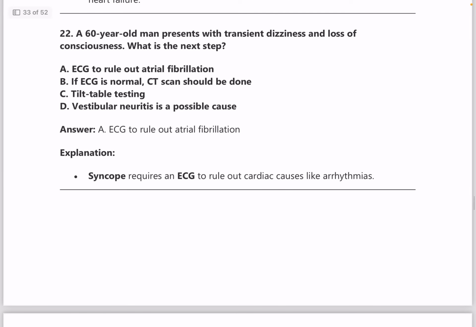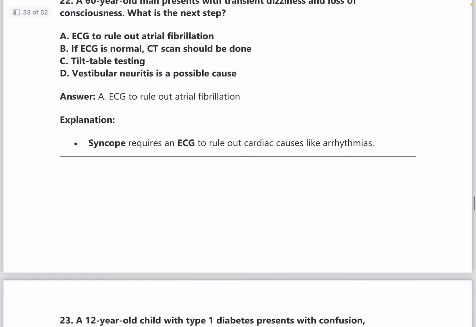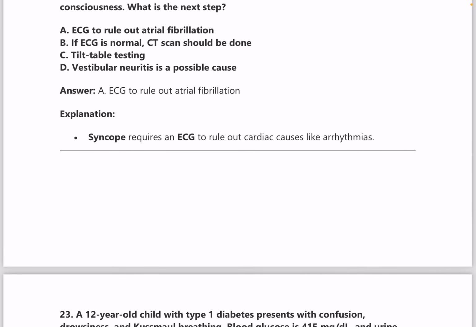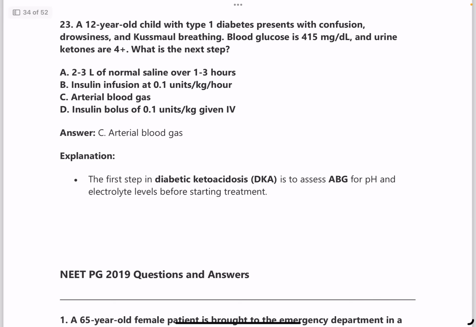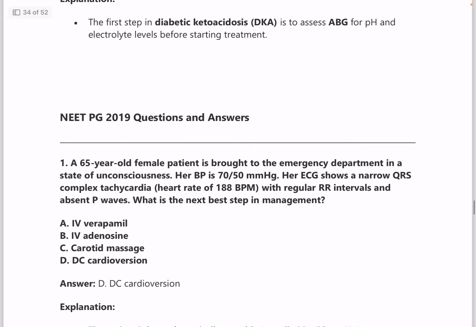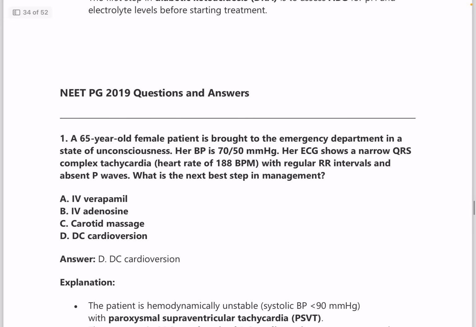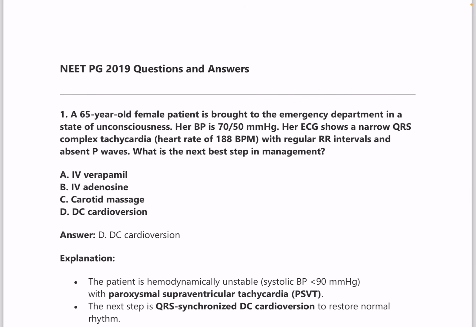Next question. A 60-year-old man presents with transient dizziness and loss of consciousness. Next step is ECG to rule out atrial fibrillation. Next question. A 12-year-old child with type 1 diabetes presents with confusion, drowsiness and Kussmaul's breathing. Blood glucose is 415, urine ketone is 4. Next step is ABG. Diabetic ketoacidosis management. Learn that chart, learn that table. It is very, very important.